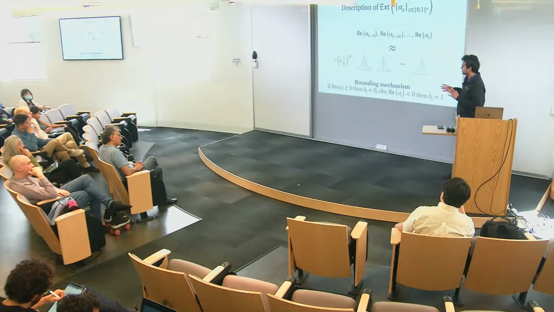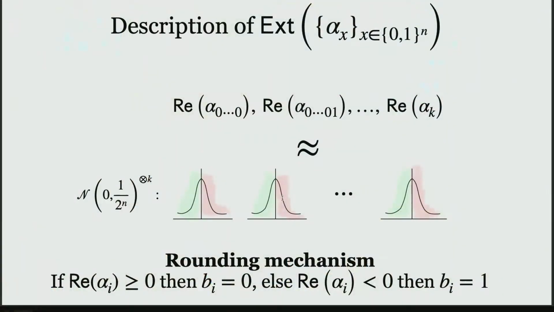So then this gives rise to a natural rounding mechanism. What I'll do is that if the real component is above 0, then I'm going to extract the bit 0. If the real component is below 0, then I'm going to extract the bit to be 1. This is how I'm going to extract the bits from all the amplitudes.